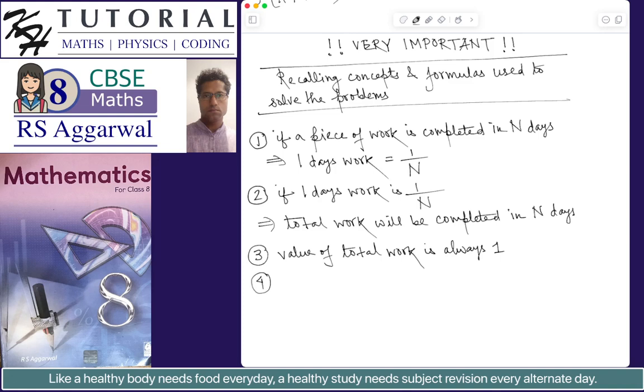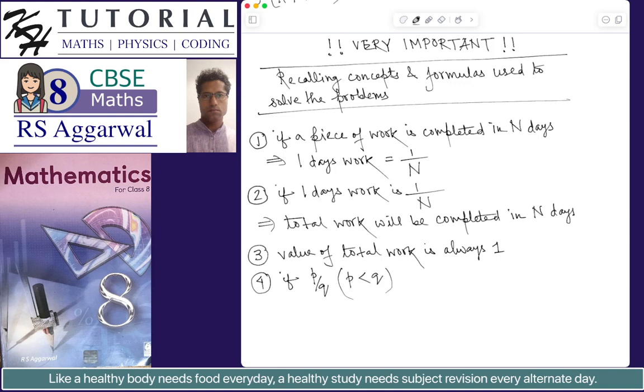Let's say p by q is a fraction, a proper fraction, that is p less than q.